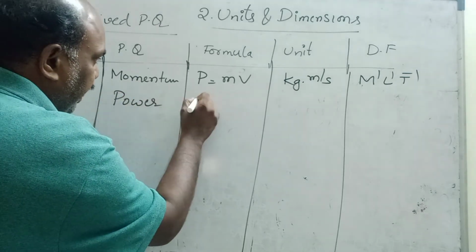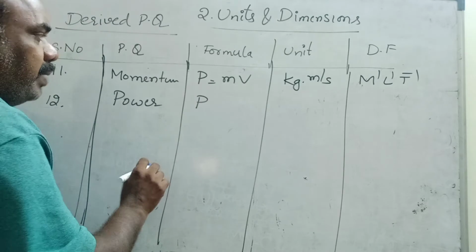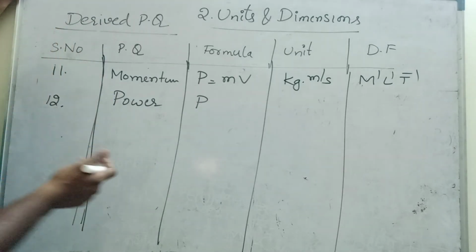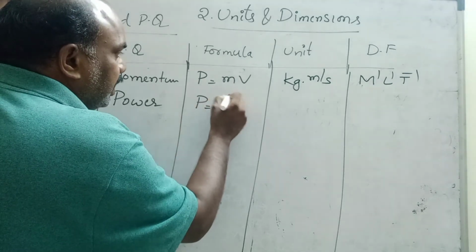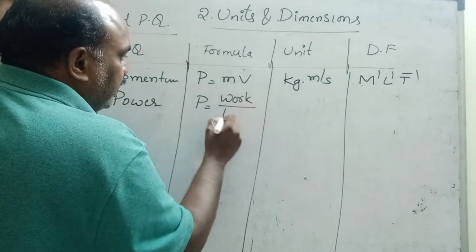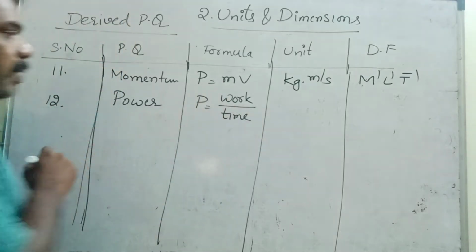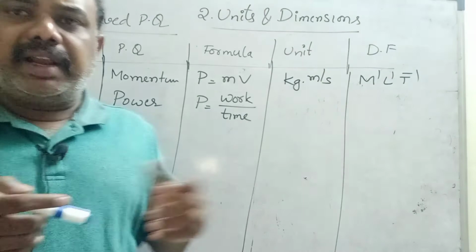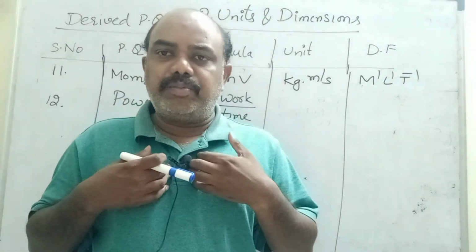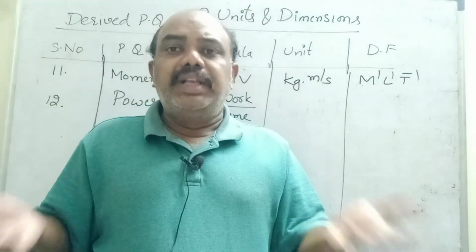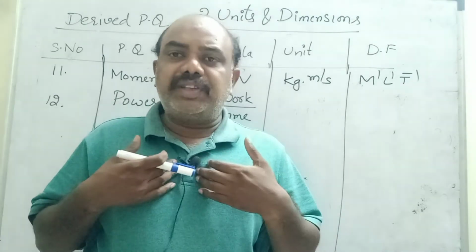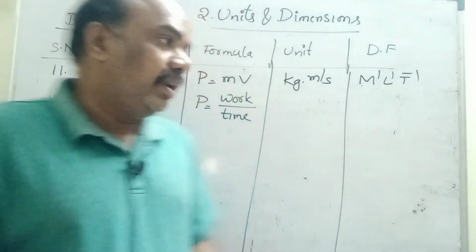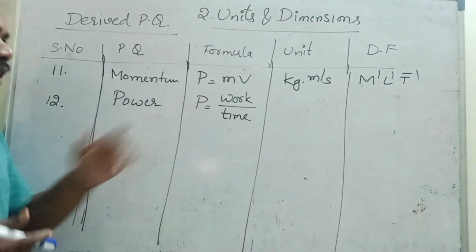Power is denoted by capital P. Momentum is also P. Power, that depends on chapters. Chapter to chapter, same symbols we repeat. Power is equal to nothing but work by time. The capacity to do work is called power. I can do one work in 1 hour. You can do the same work in 2 hours. That means my power is more, your power is less. Or else I can do some work in 10 minutes. You can do the same work in 5 minutes. Your power is more than my power. That means the rate of doing work is called power.